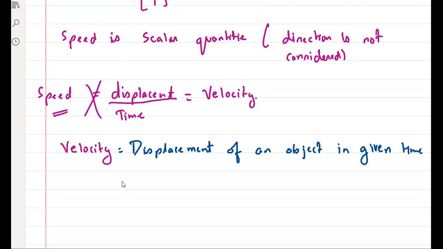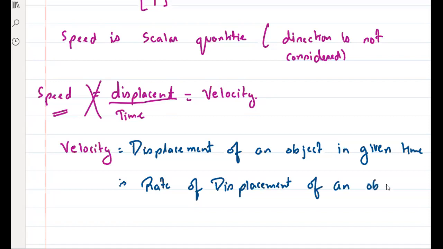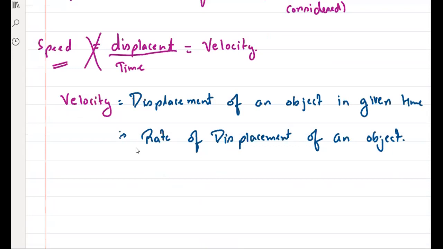Or rate of displacement of an object. ये सब कुछ समझ में आ रहा है? What's the difference between speed and velocity? Speed is distance by time. Velocity is displacement by time. Obviously distance and displacement are not same, so velocity and speed is also not same.